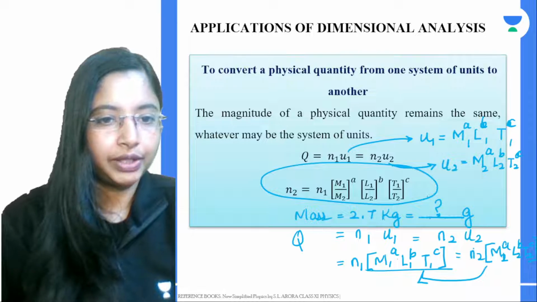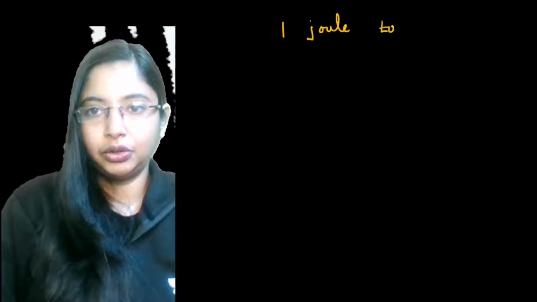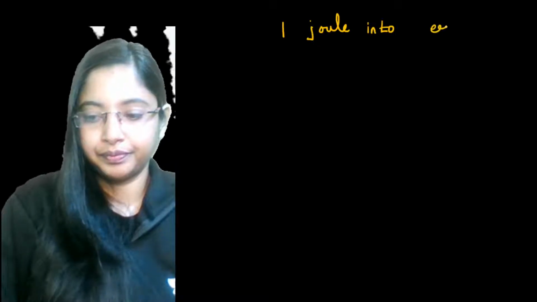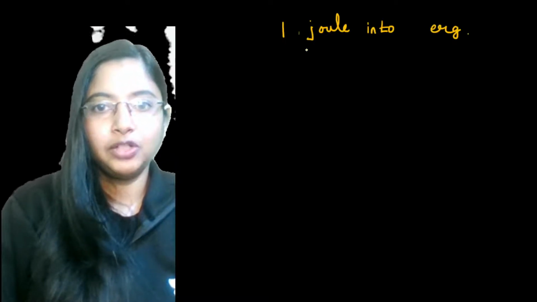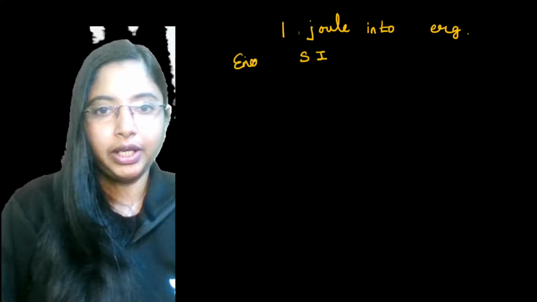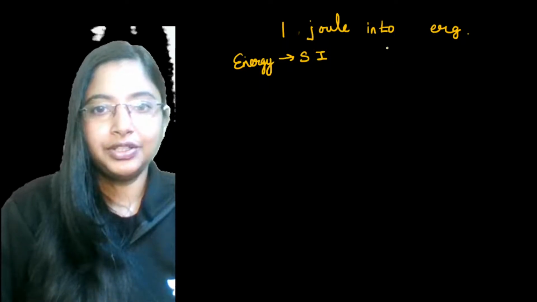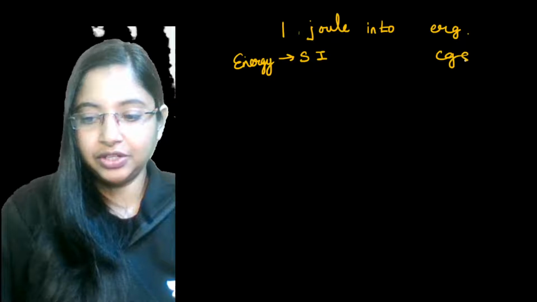Now, we are just going to do an extremely small, very simple question. We will convert 1 joule into ergs. 1 joule is the unit of energy in the SI system, and erg is the unit of energy in the CGS system.